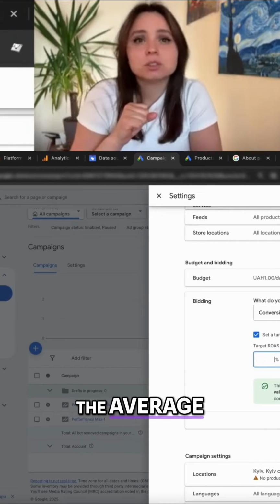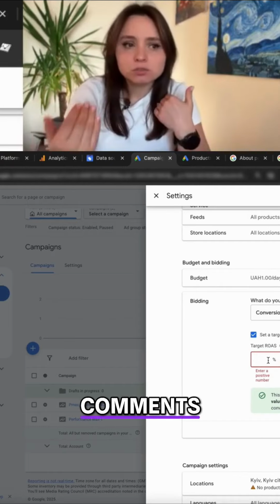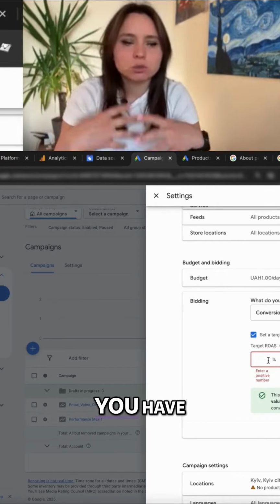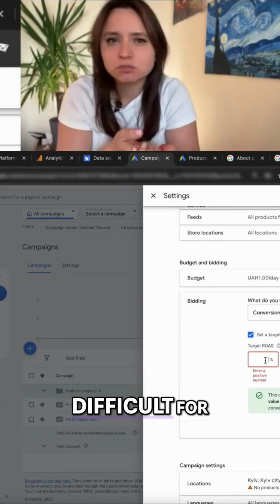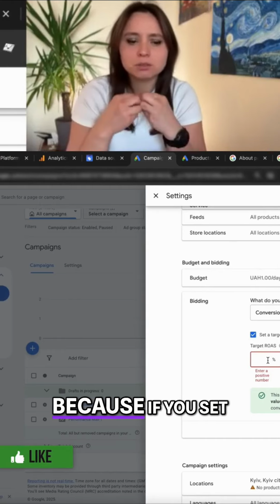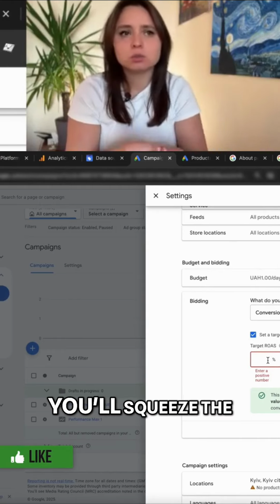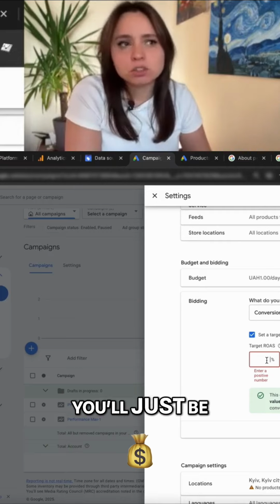For Ukraine, the average starting profitability values are from 500 to 700. Write in the comments for which price ranges or for which products you have difficulties calculating this profitability. That's why this strategy is usually difficult for most stores, because it's hard to grasp how to calculate it correctly. Because if you set the profitability too high, you'll squeeze the traffic too much and miss out on conversions. If you don't push it enough, you'll just be wasting money.